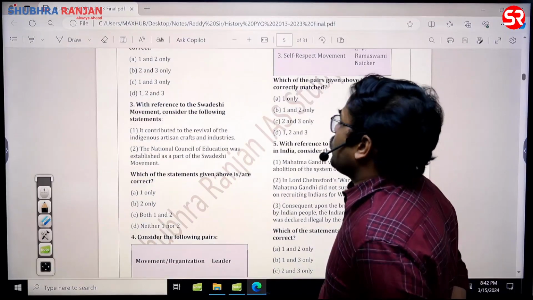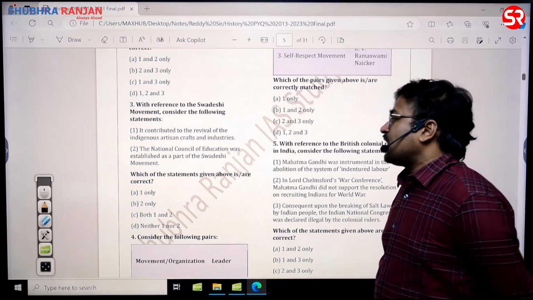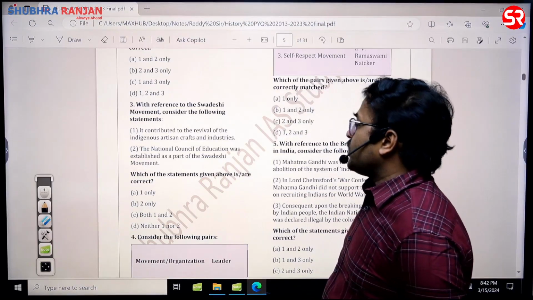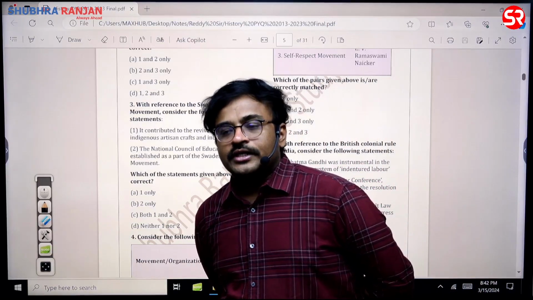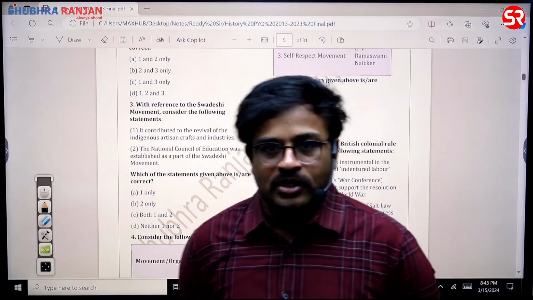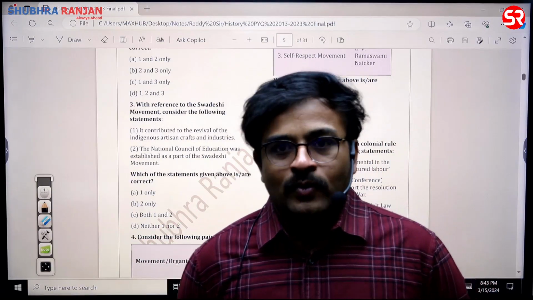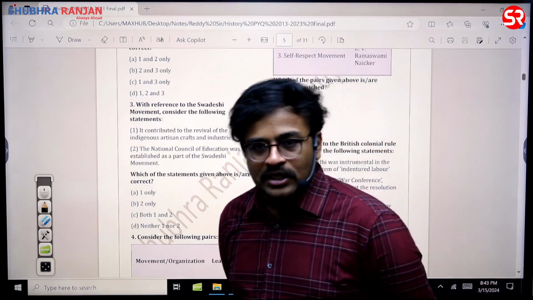Then, next question is on the Swadeshi movement. It contributed to the revival of the indigenous artisan crafts and industries. That is correct. Then the National Council of Education was established as part of the Swadeshi movement. Just look at all the educational institutions which were established during the Swadeshi movement. There is Saraswati Aitan. Brahmabandhu Upadhyaya is one prominent personality. Then Aravindo Ghosh is another prominent personality who established a national college in Bengal.